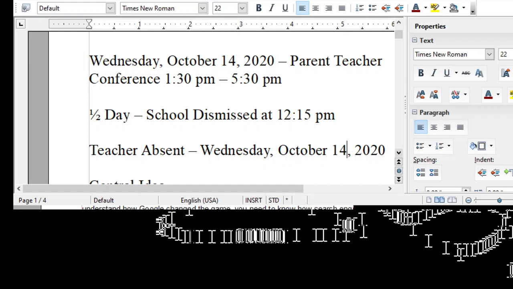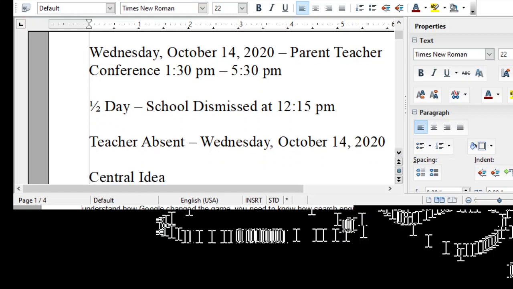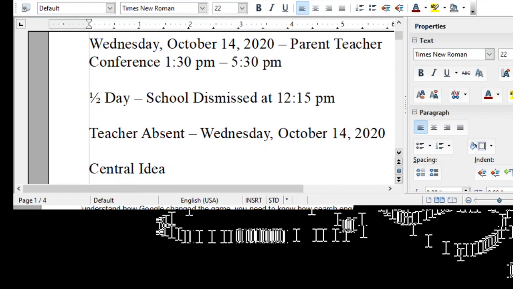Okay, so last week we read an informational text entitled "1963, the Year That Changed Everything." Informational text is nonfiction, and the purpose of an informational text is to inform the reader of a certain topic.